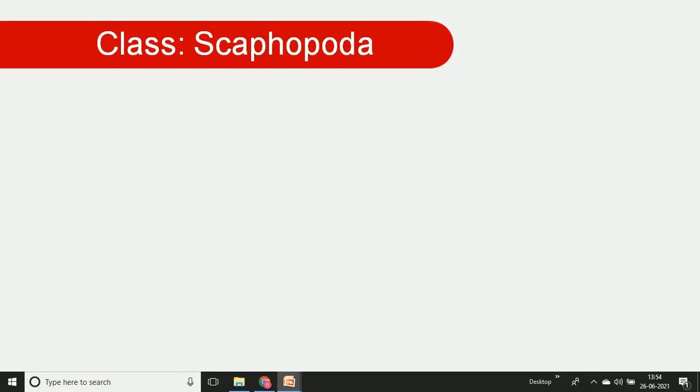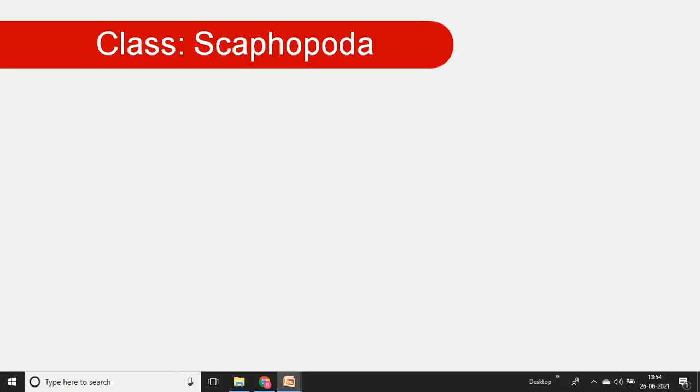Then we go to the third class belonging to the phylum Mollusca. It is Scaphopoda. In the morphology of Scaphopoda there is a change to a tusk-like structure, which looks like a horn-like structure of the body, and therefore this word indicates the Scaphopoda.